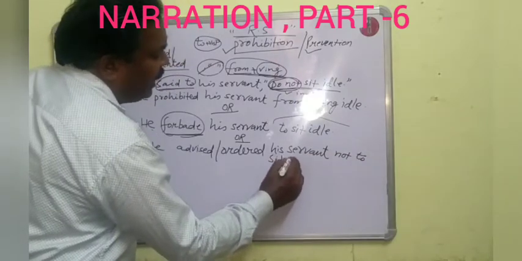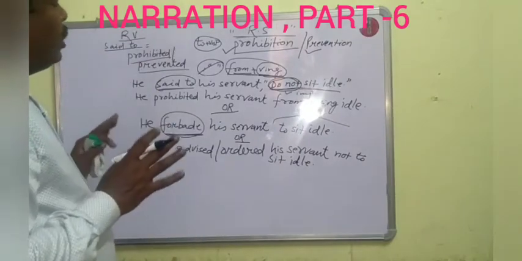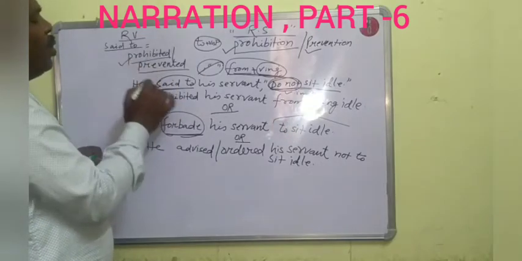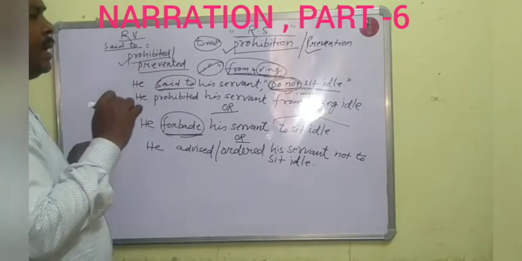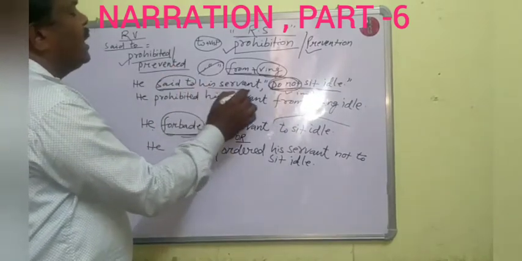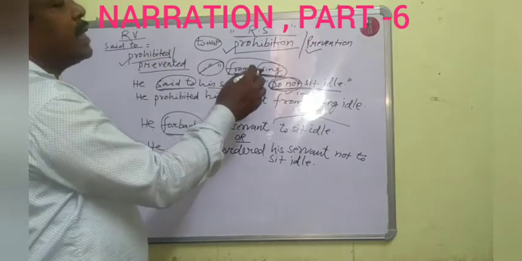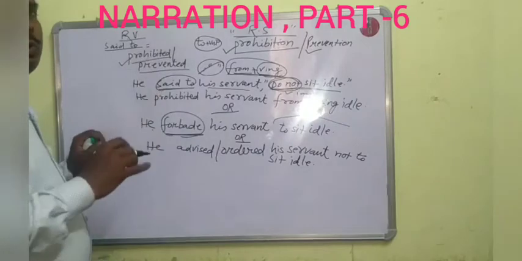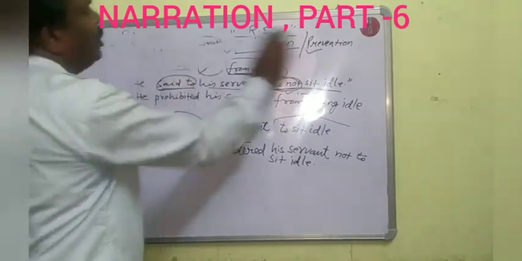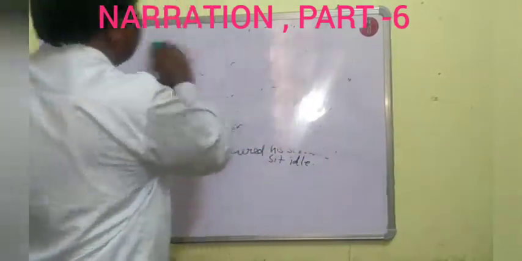I told you that when we use prohibited or prevented in the sentence and there is an object after prevented or prohibited, then from plus the ing form of the verb is used. Is it clear? Next, we shall study about let.